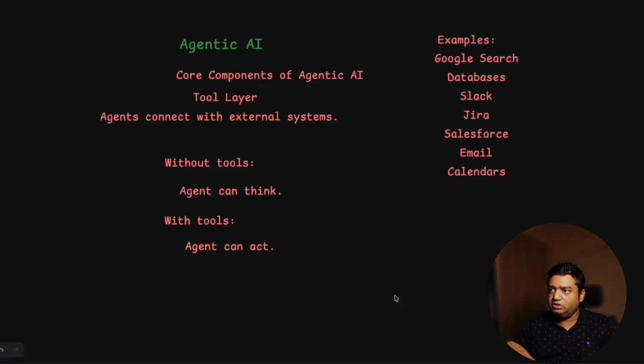But let's stick to the tool layer capability for now. If you don't have the tool, then the agent can just think. But if you have the tool, then the agent can act. This is the very big differentiating point which has made agentic AI so popular.